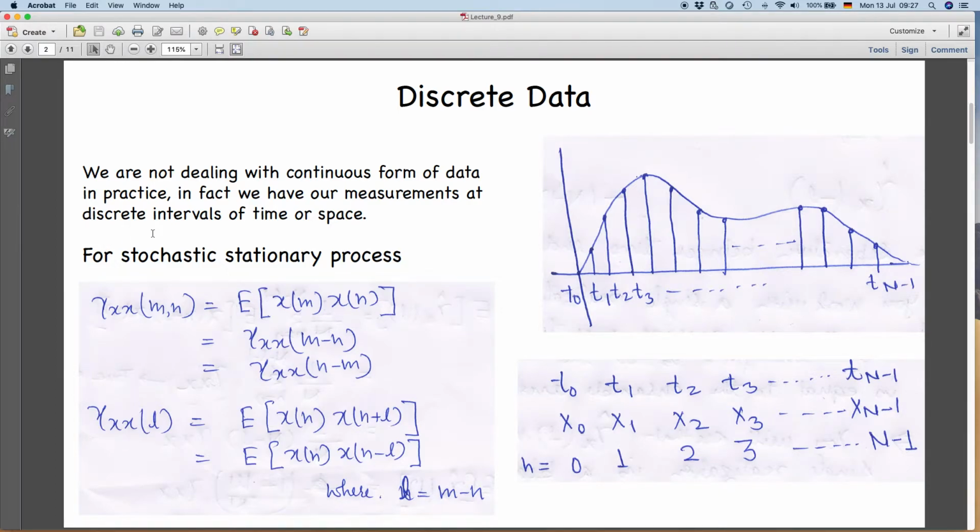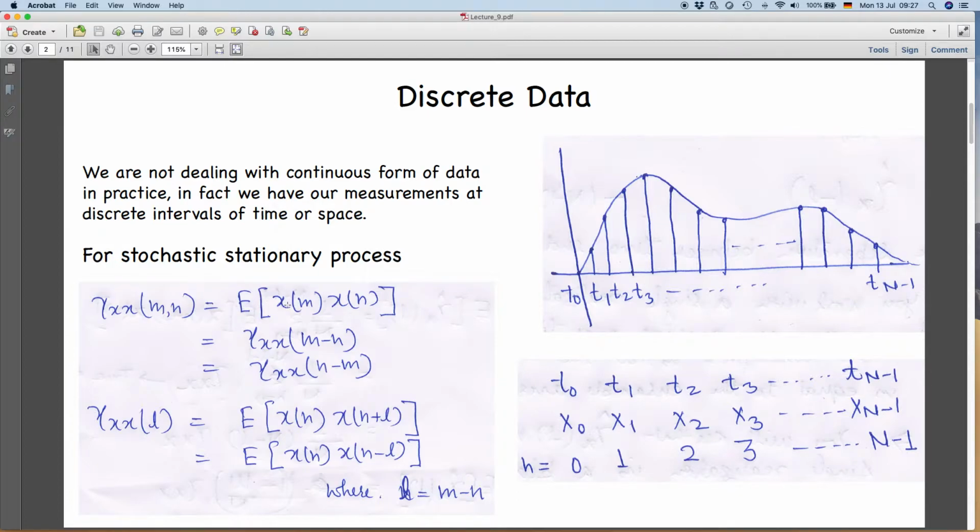So for a discrete data set, we can write our autocovariance function, which is an ensemble autocovariance function determined for a stochastic stationary process, expectation of x. So please don't get confused with this term and this. This is gamma here and this is x here, small x in small cases.